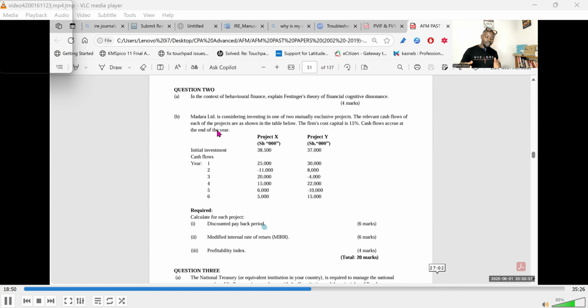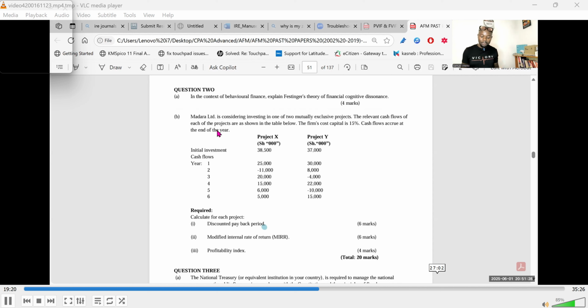Madara Limited is considering investing in one of the two mutually exclusive projects. Full stop. When we mention mutually exclusive projects, we already covered it as one of the types of capital budgeting projects. Mutually exclusive projects are projects that are competing for the resources. These are projects that serve the same purpose. When you decide to invest in one, the other one is automatically disqualified or abandoned. That is what the examiner is bringing on board.